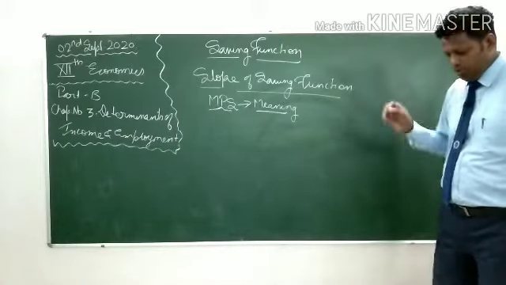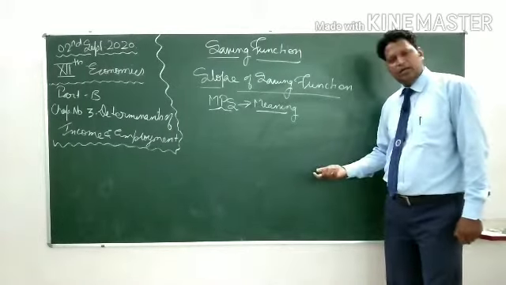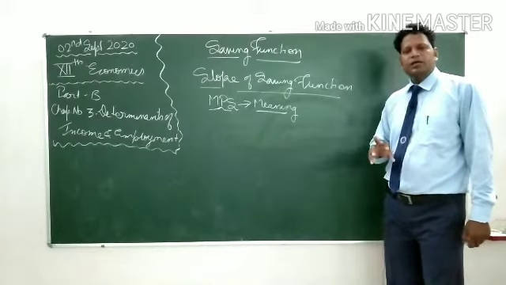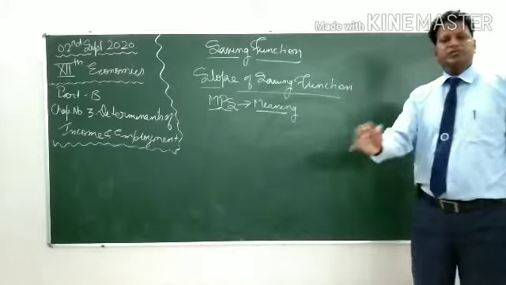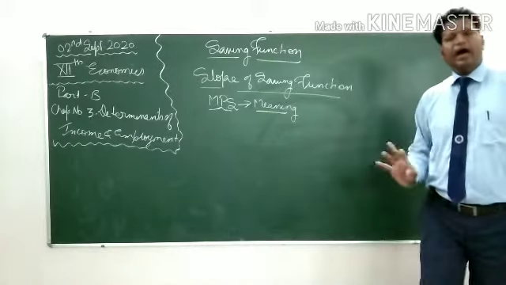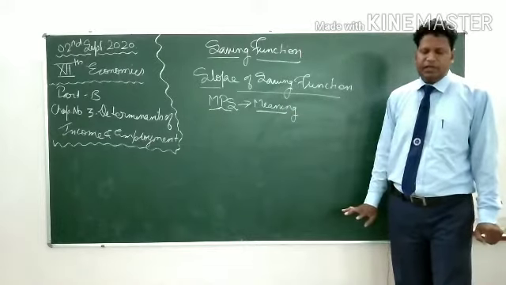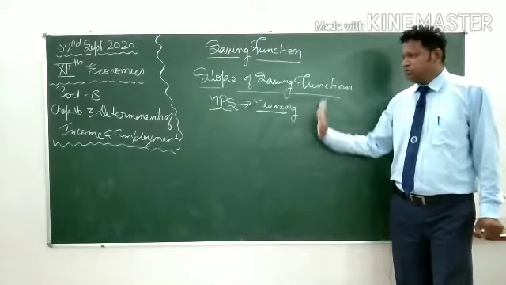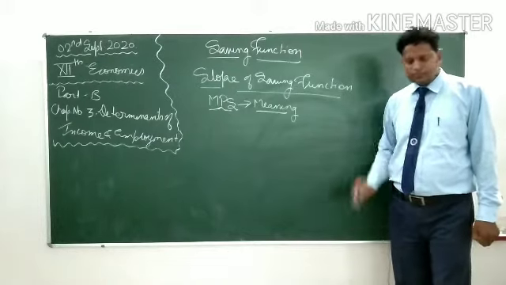Afterwards, in today's lecture itself, we will learn the relationship between APS, that is average propensity to save, as well as MPS, that is marginal propensity to save.